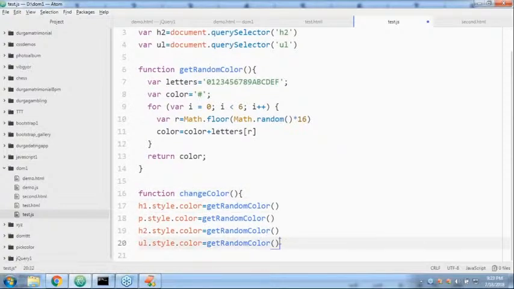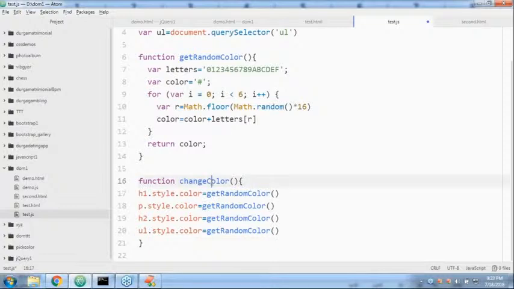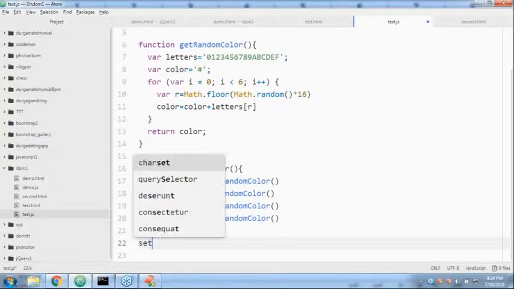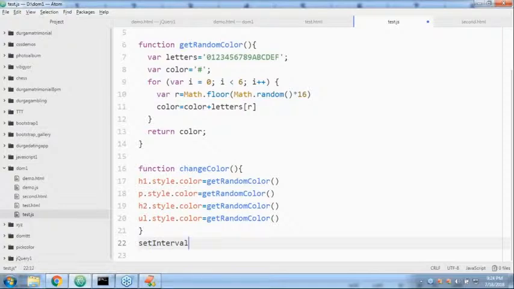Now here, setInterval: can you please call the changeColor function every 1 second, that's all. This changeColor activity, can you please do it automatically every 1 second?